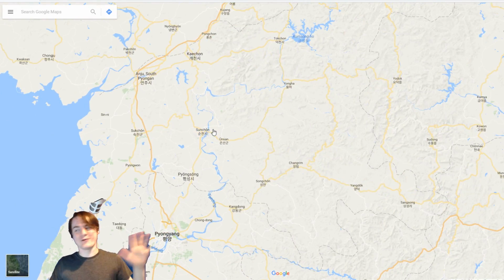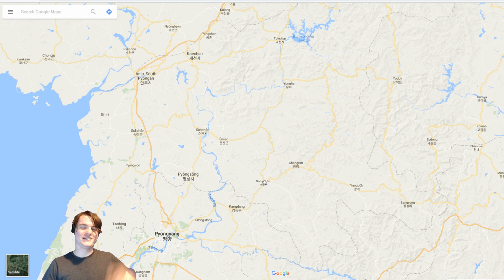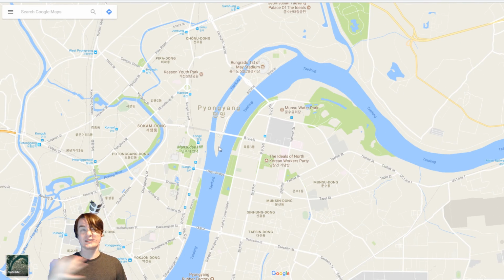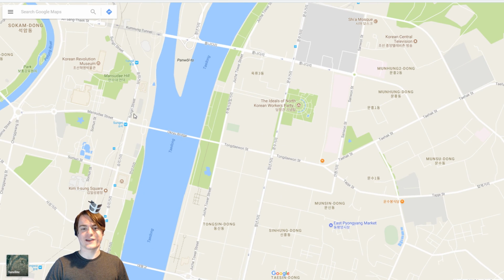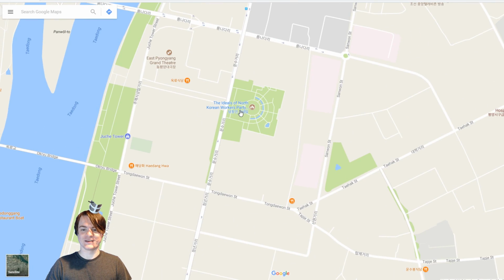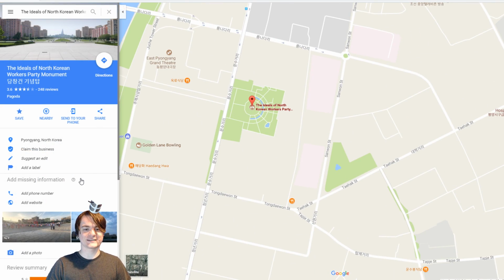But fascinatingly, while we're here, because we're just on tangents anyway, because this is just Toy Cat Talks about Google Maps, one thing I love about North Korea is that North Koreans, by and large, aren't allowed to use the internet. They have an internalized internet, which means that although North Korea has internet, it has Google Maps and has all the places listed on there, so we can see the ideals of the North Korean Workers' Party. So this is a pagoda.